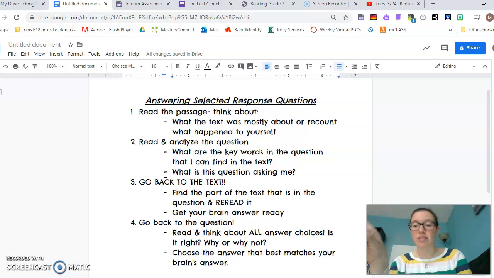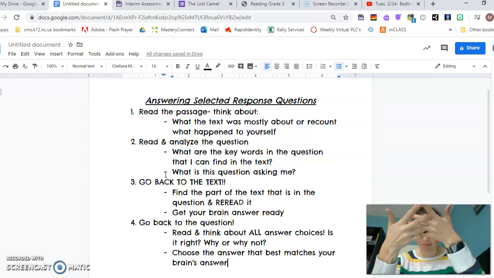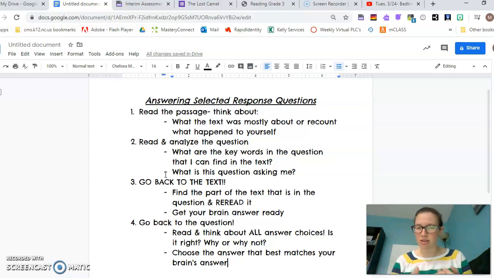And then you're going to read through all 4 answer choices, trying to find the one that matches best with your brain. Which answer on the paper matches with your brain? Right? Is the answer on the question going to always be the exact same as what you said in your brain? Maybe not quite, but there should be an answer that's really, really close if you're correct, right?